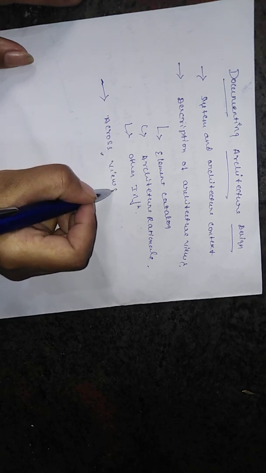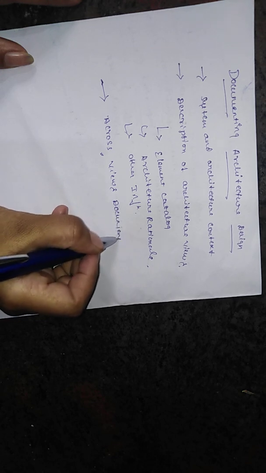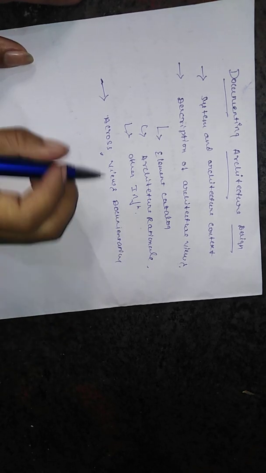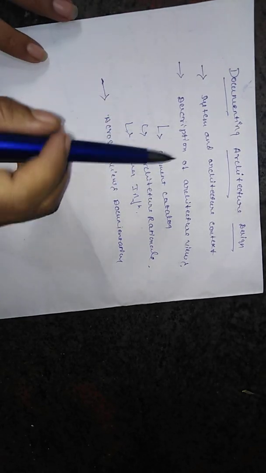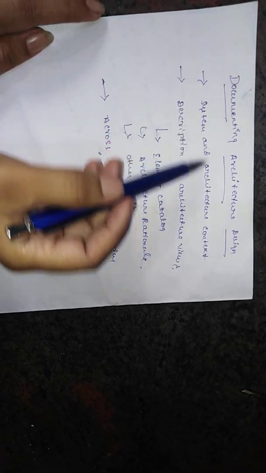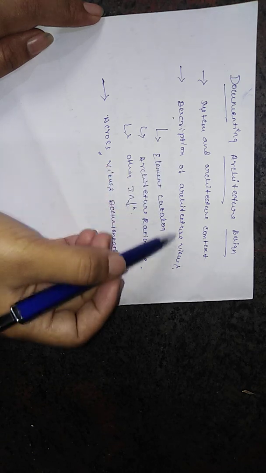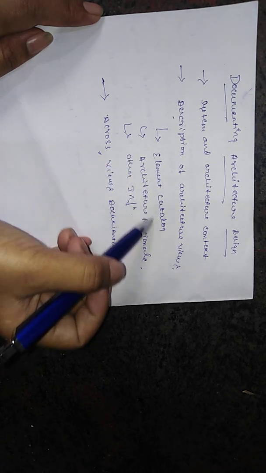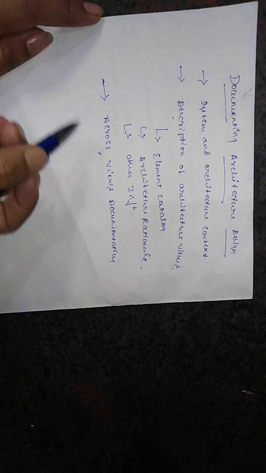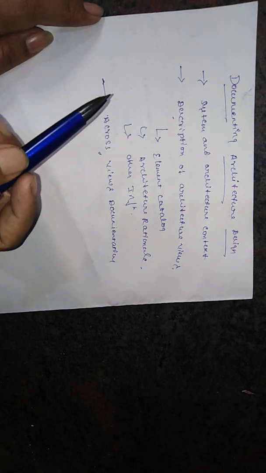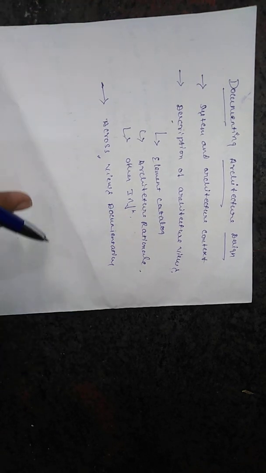To recap, in documenting architecture there are three types: system and architecture context, description of architecture view, and across view documentation. In the description of architecture views there are three types: element catalog, architecture rationale, and other information.